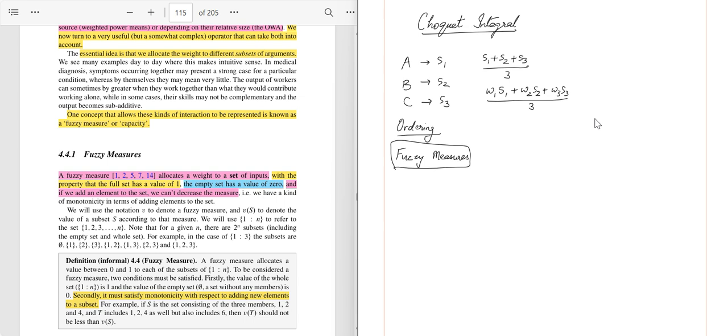So what exactly is a fuzzy measure? We can think of it like a rule book that assigns a weight or importance to different subsets or groups of the data points based on how valuable they are when they are working together. Okay, let us say when A and B work together, they complement each other. So fuzzy measure might assign a higher importance to the subset comprising of A and B rather than to a subset comprising of B and C, wherein because they can't work together efficiently, the fuzzy measure value indicates their less importance.